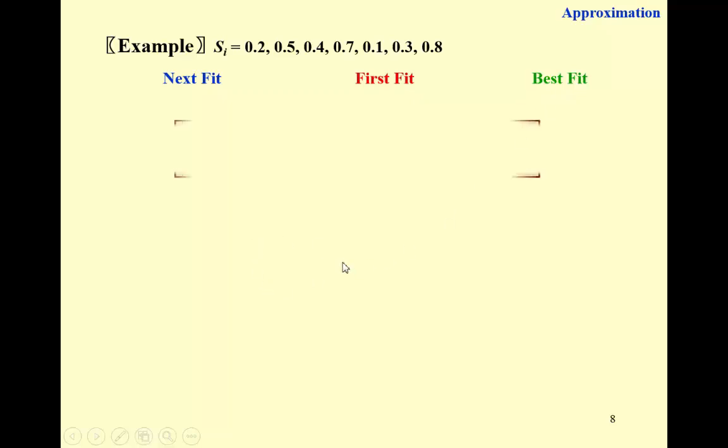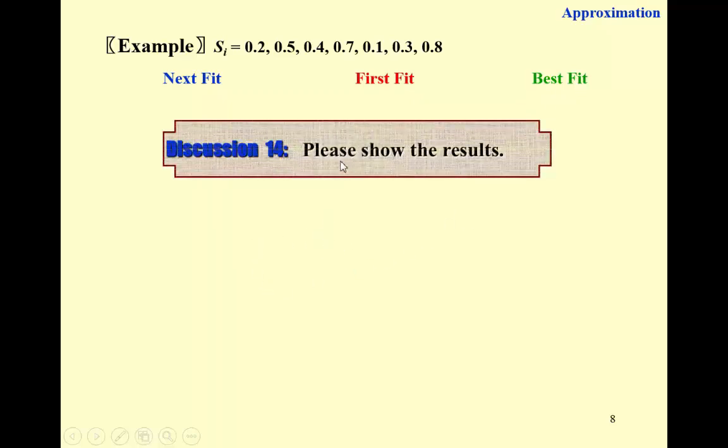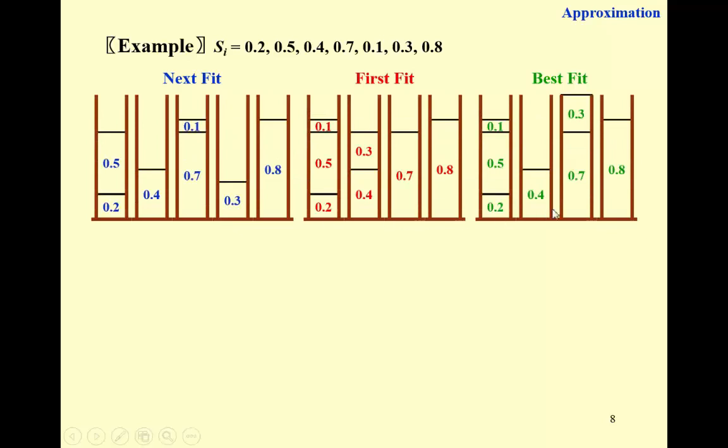And your discussion question is, please take a minute to draw the results obtained by these 3 different methods. Alright? Okay, have you done it right? Everything is quite straightforward, right? Well, the difference between first fit and best fit is the position for point 3, right?